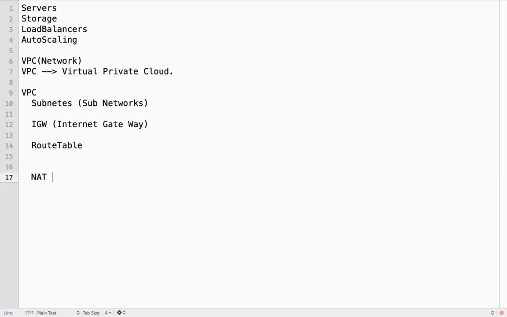Additionally, we have a component called NAT gateway or NAT instance, and ACL or NACL, network access control list. So these are the components of VPC.